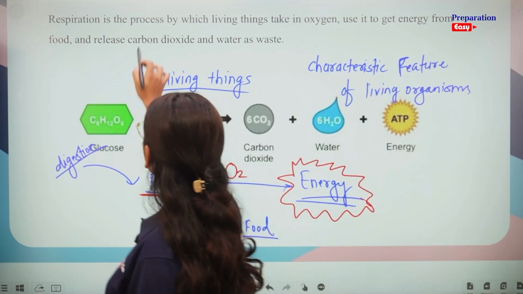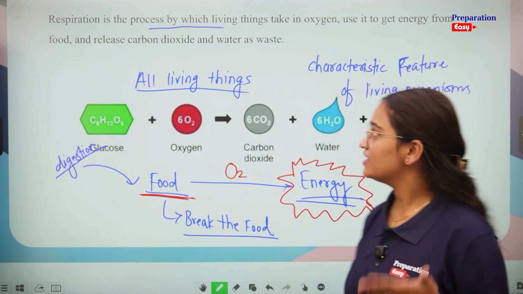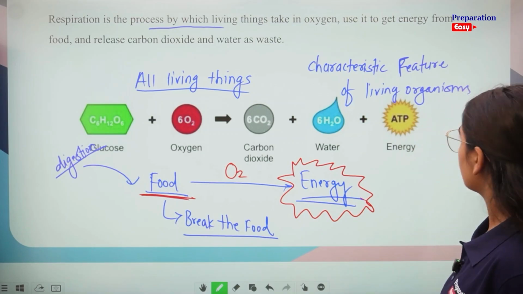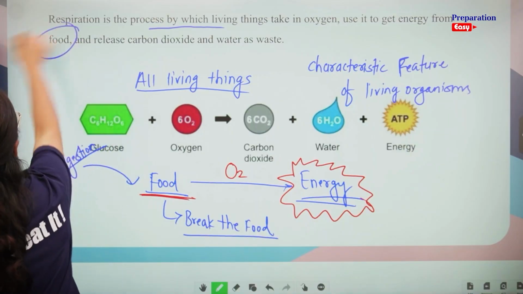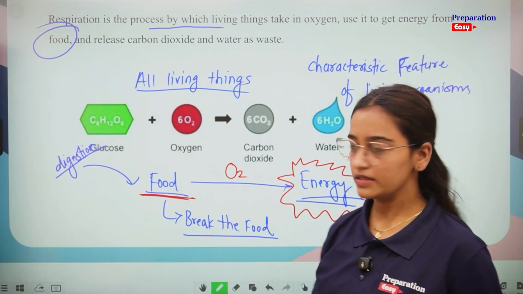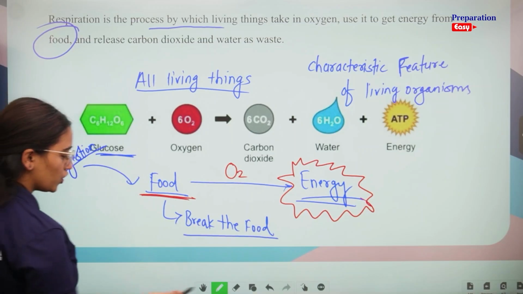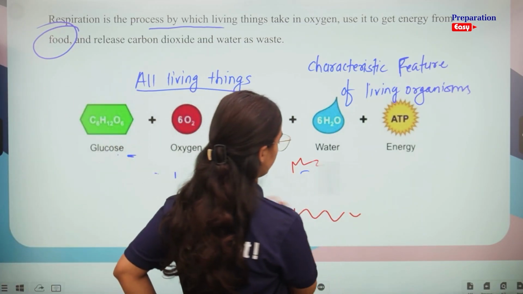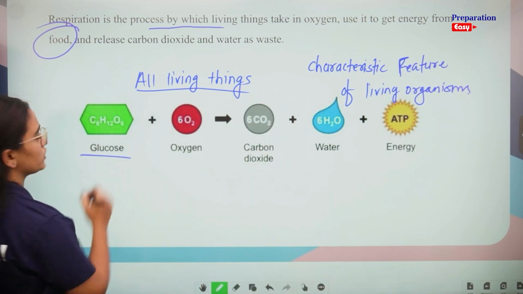So, respiration is the process by which living things take in oxygen, use it to get energy from food, and release carbon dioxide and water as waste. Now this is glucose.